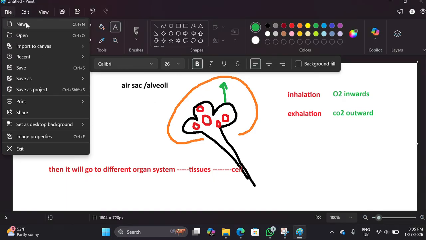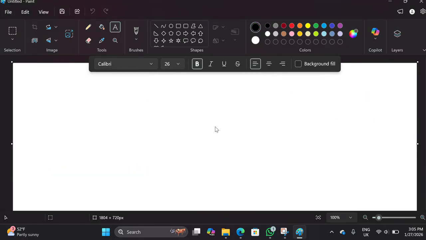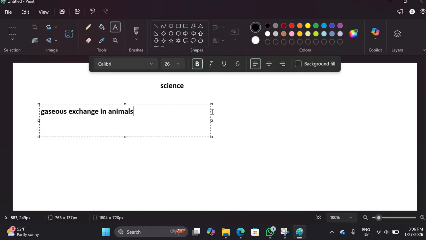So, now I can start my lesson here. Before jumping into the topic, let me take a topic from science and discuss the preview of that topic, which is gaseous exchange in animals. Gaseous exchange in animals. So here we have a topic for science, and I'm going to elaborate it to you in detail.